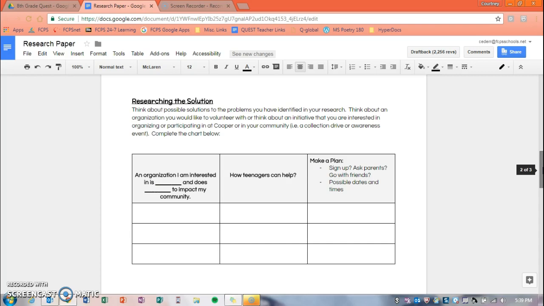This is a chance for you to think about the various ways you can help your community and start to think about what you want to do to complete your service hours outside of school. We want you to think about what organization you will work with and how they impact the community. If you are thinking about creating your own solution, outline it here.